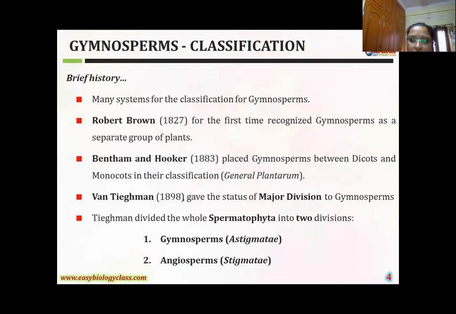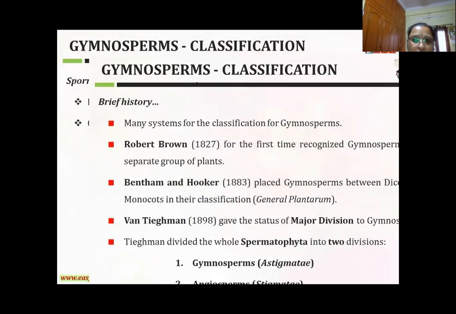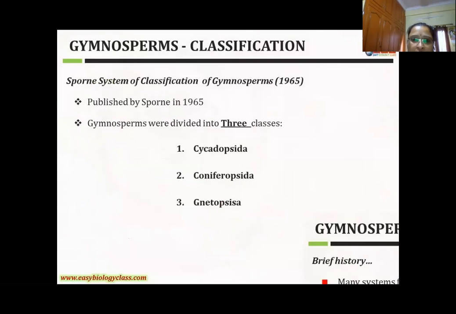And Van Tieghem divided it into 2 types. One is astigmatic and the second one stigmatic. Finally, this is the Florin system of classification. In the year 1965, he divided gymnosperms into 3 classes and 9 orders. It was published in the year 1965.